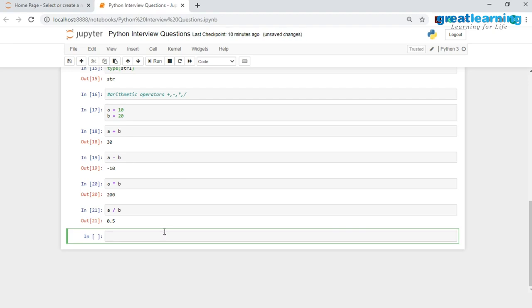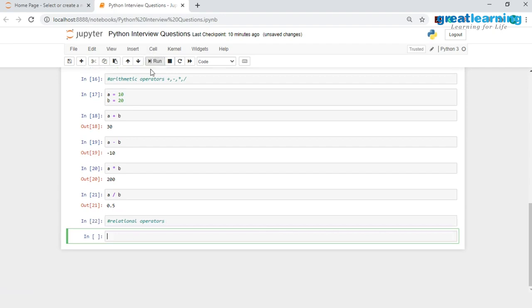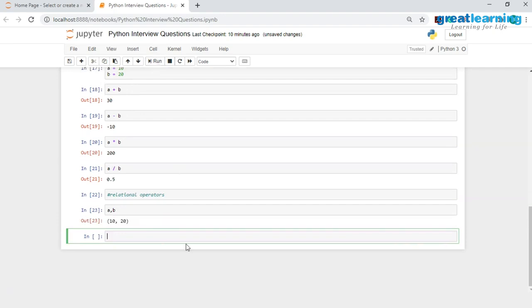Going ahead, we will work with relational operators. I will write down relational operators over here, and we'll be working with the same two variables, a and b. I'll print them out for your sake. So 10 is stored in variable a and 20 is stored in variable b. Now these relational operators help us find out the relationship between these variables.